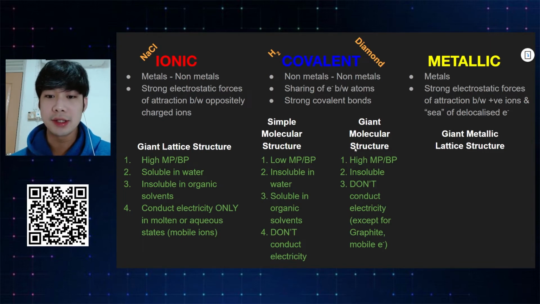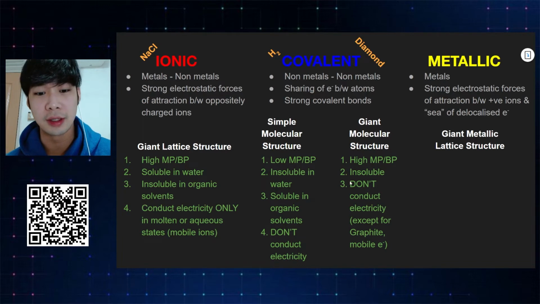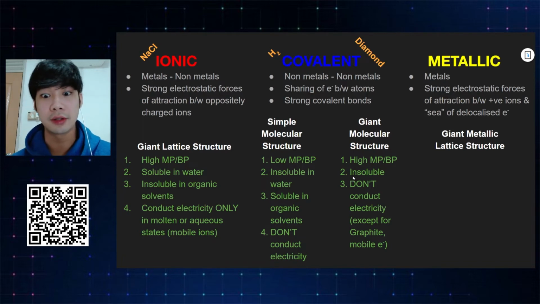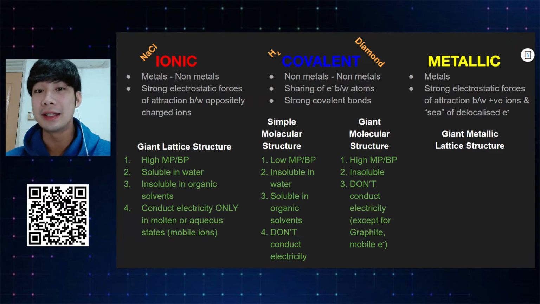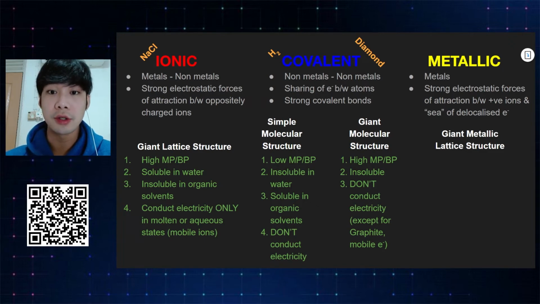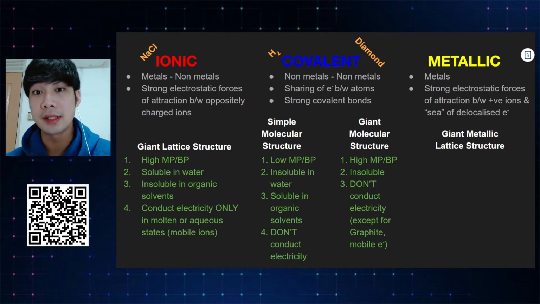Common sense, obviously they have high melting and boiling points. Obviously they are insoluble in water or organic solvents. And obviously they do not conduct electricity, except for graphite, because graphite has mobile electrons. So I need you to go open up the textbook and read up about diamond, silicon dioxide and graphite. The physical property of graphite is slightly different from the other two because of some of its special properties, and you just have to read it up in the textbook, okay?